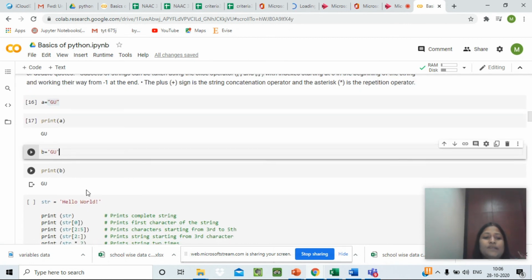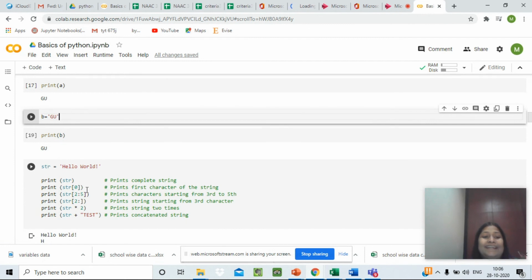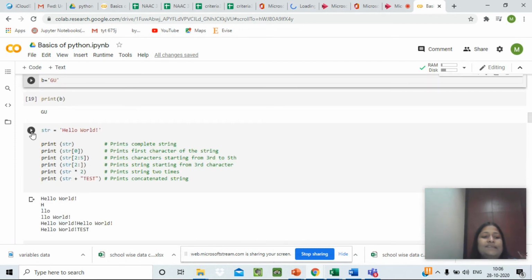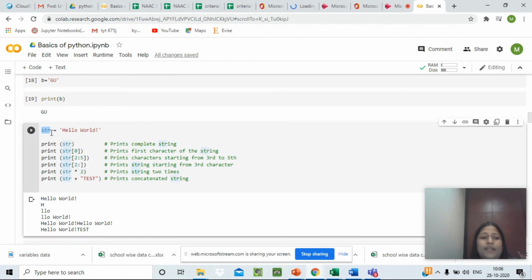The next was how we can check the indexing. Indexing means referring to the value located at a particular location. Let's take this example. We have defined a variable named string, and inside this variable we have assigned the value hello world with an exclamation mark. This string is given in single quotes.